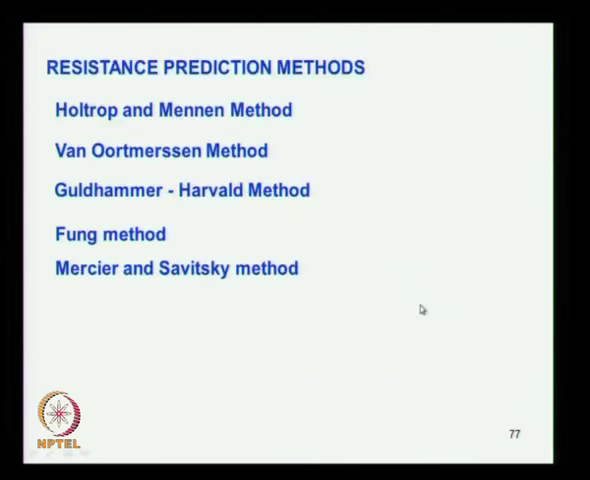So we see the different methods. The various methods which we discuss here are the Holtrop and Menon method, the Van Oortmerssen method, the Guldhammer-Harvald method, Funk's method, and the Mercier and Savitsky method. These are the different methods which we will be discussing here, which are used for the prediction of resistance of vessels, marine crafts. There are some methods exclusively for small vessels, some methods more general, and some methods exclusive for bigger ships. So we will see that as we progress with the lecture.